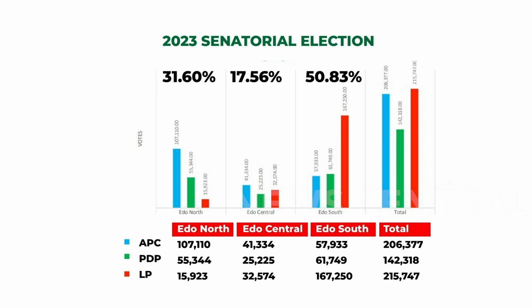It is his stronghold. It is where he is known the most. It's where he has the most political influence. It is where he has the most political friends. And so whichever party he wants them to vote for is mostly what they will vote. But Edo South is very different.